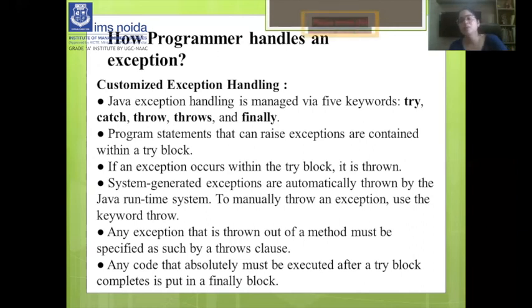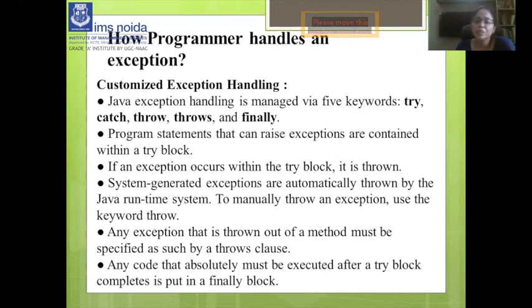This statement is saying that an exception which is generated by the system is automatically thrown by the Java runtime system. But if we manually throw an exception, we use the keyword throw.